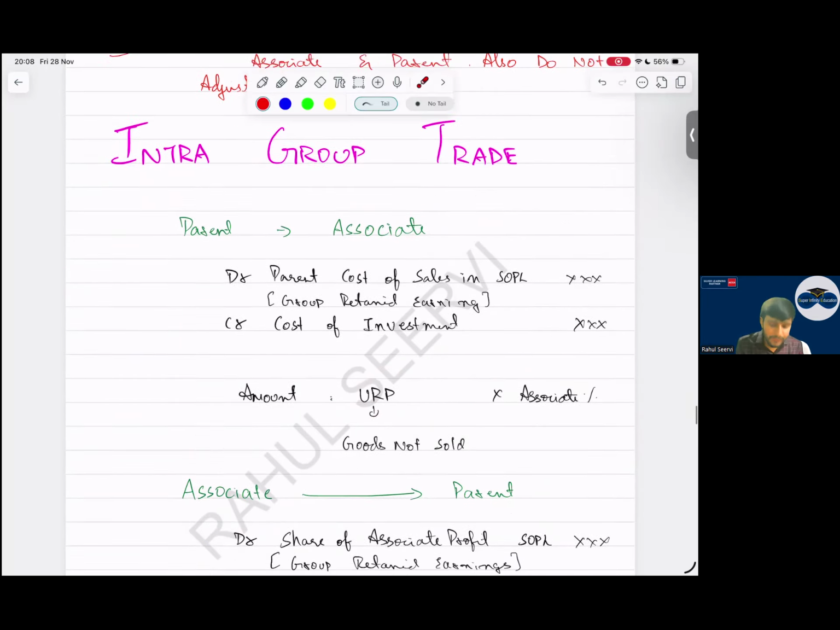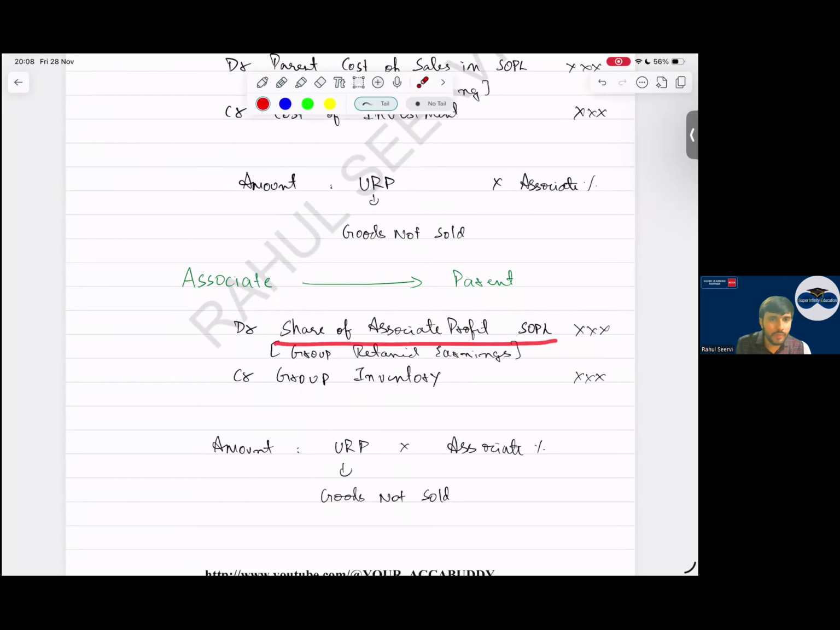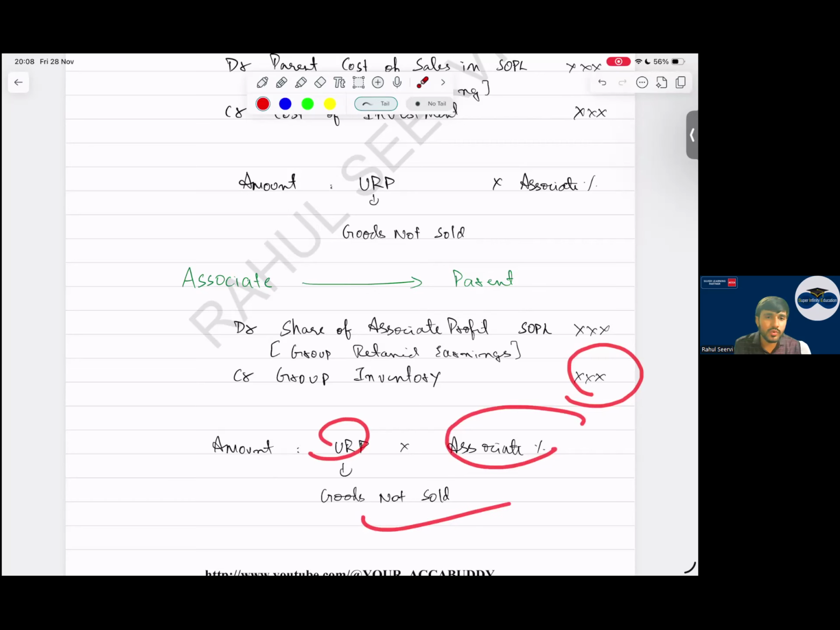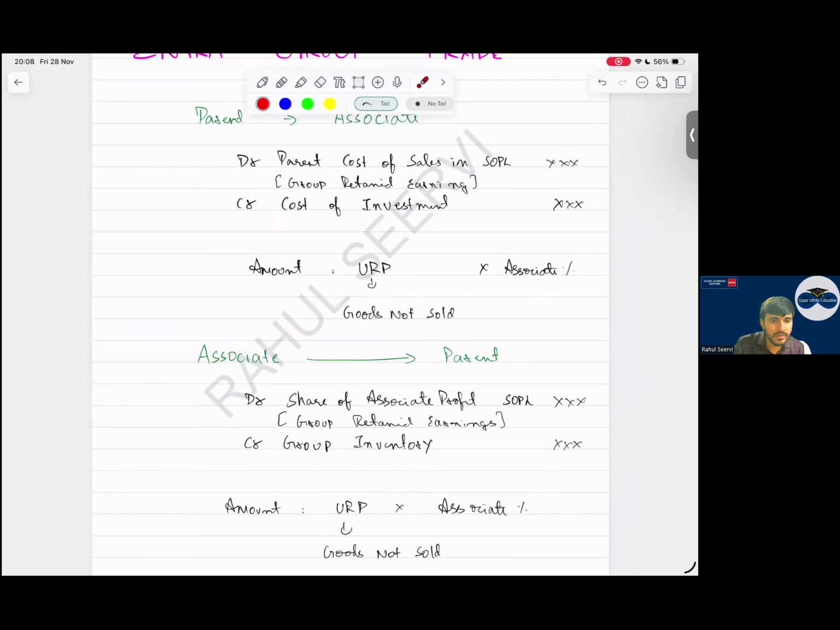If associate is selling to parent, I will reduce the associate share of profit in P&L. Then I will reduce group retained earnings in the balance sheet part. Which company is recording inventory? The parent company is recording it, so only to that extent we will reduce the value. So URP into the associate percentage, for goods not sold. This is the treatment for your associate part.